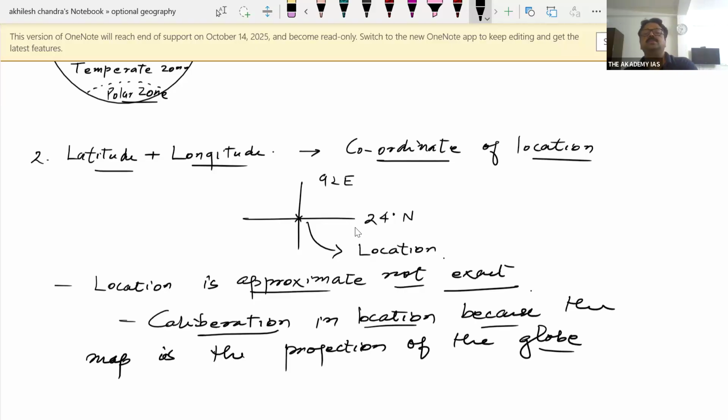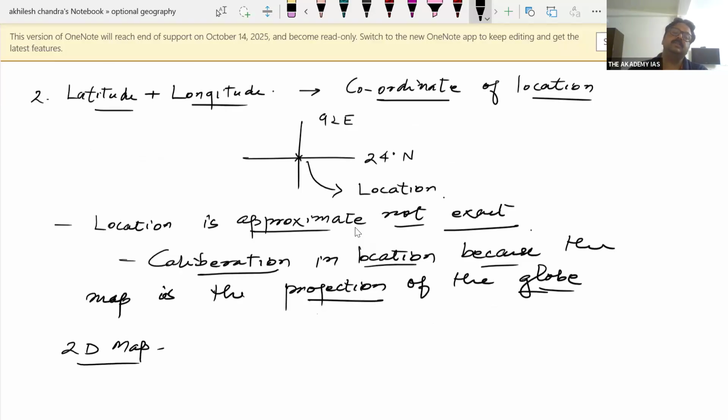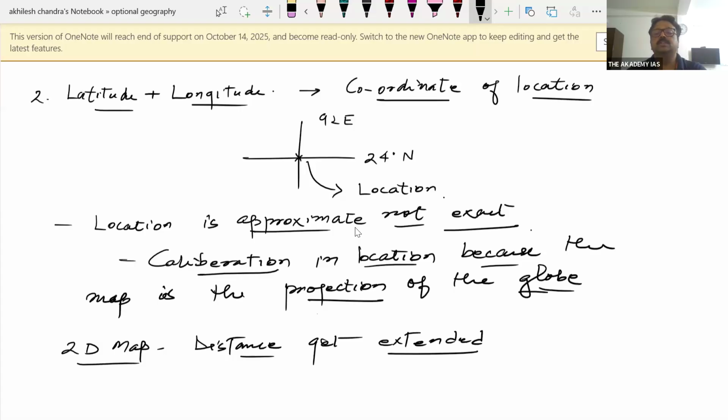A two-dimensional map is a projection of a globe, and in a two-dimensional map the distance gets extended, especially in the polar region. You'll find the extended map can be seen on the globe, isn't it?